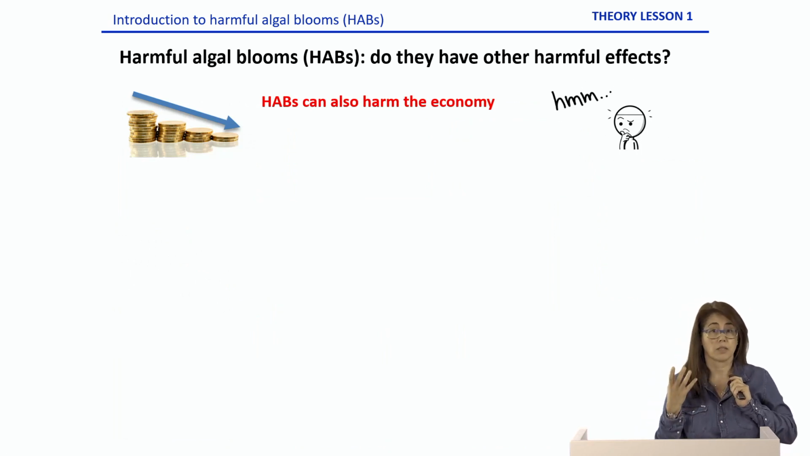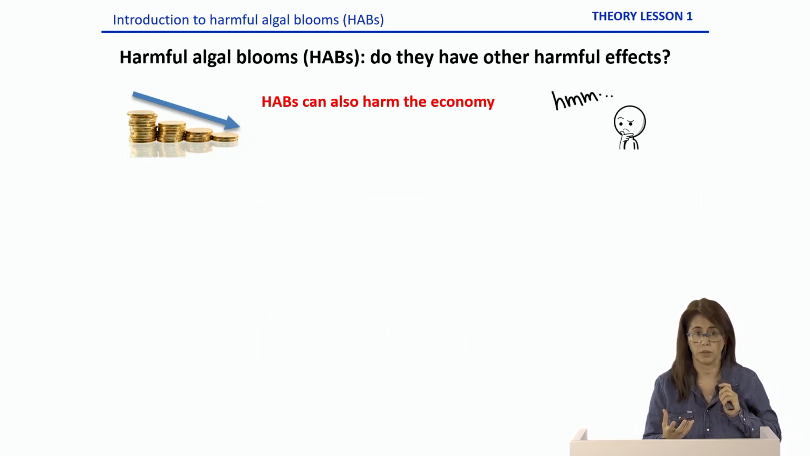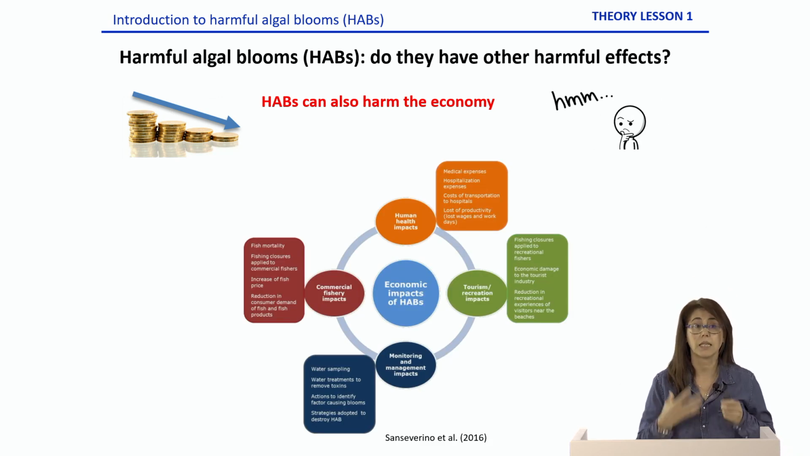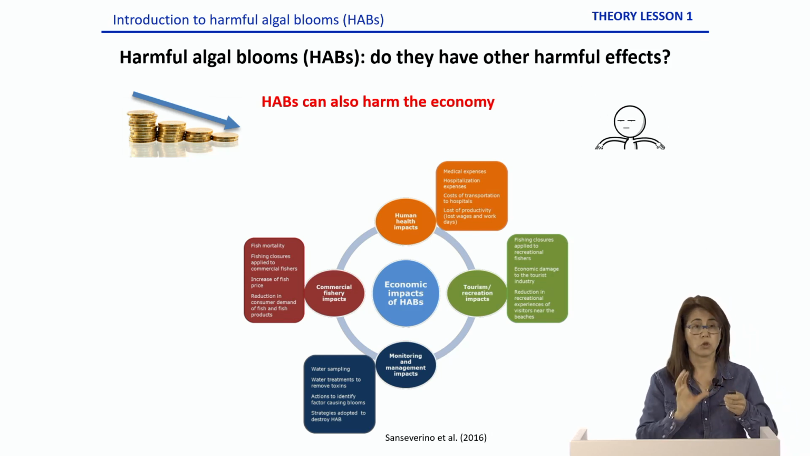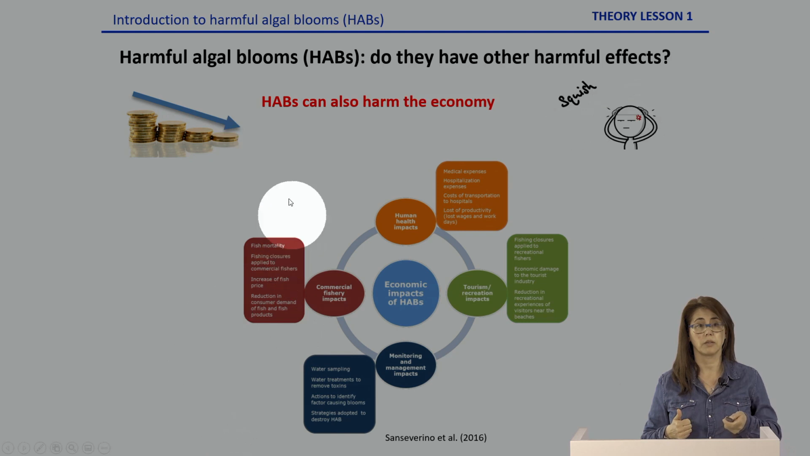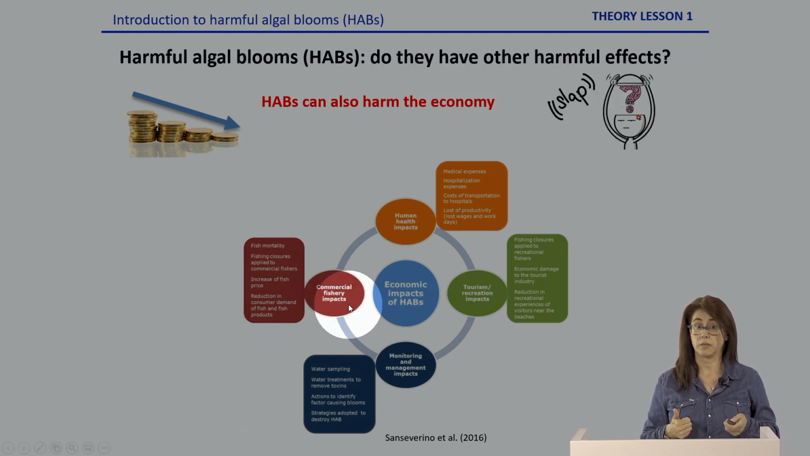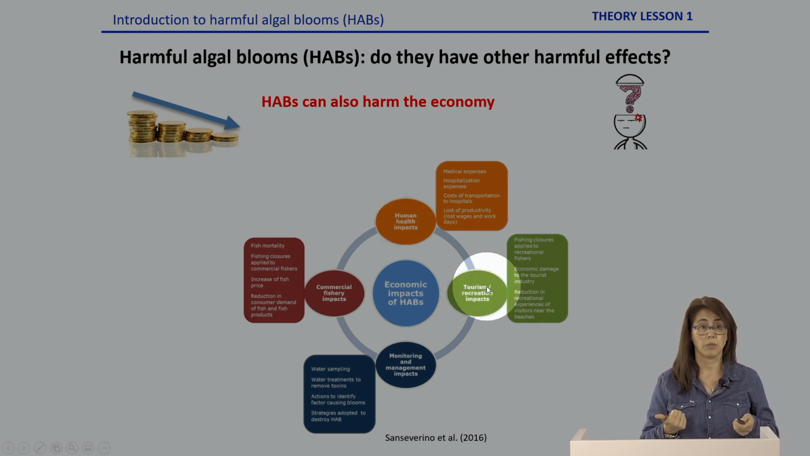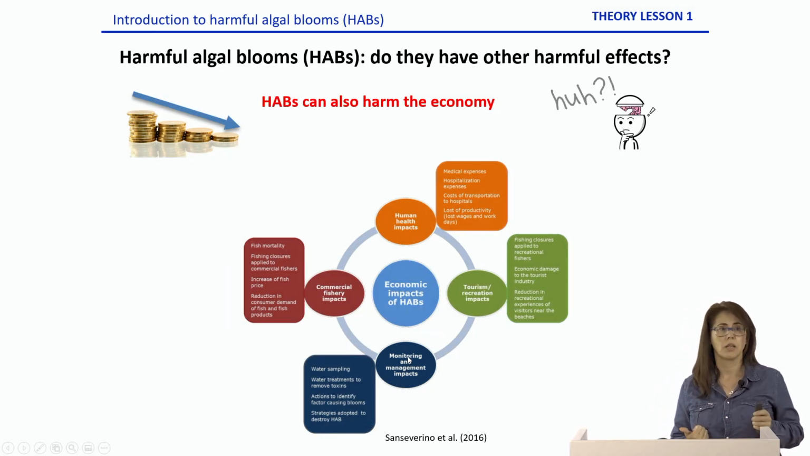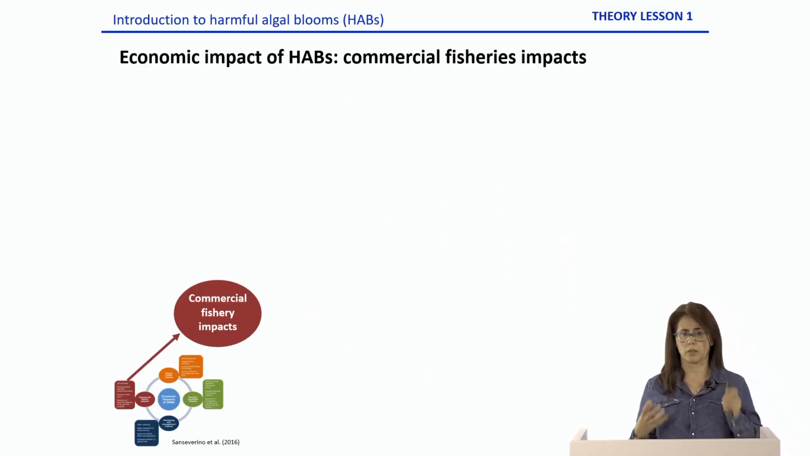So all these effects can also have an impact on the economy, and HABs can also harm the economy. These impacts, we can summarize them in 4 main blocks, because they can either be related with commercial fisheries, they can be related with human health, they can be related with tourism or recreation, and they can be related with monitoring and management. So, let's see these impacts one by one, and let's start with commercial fisheries.